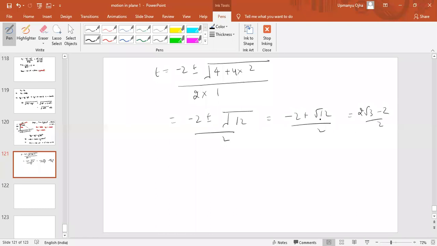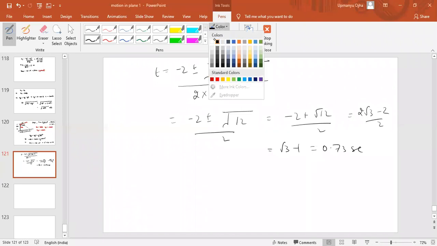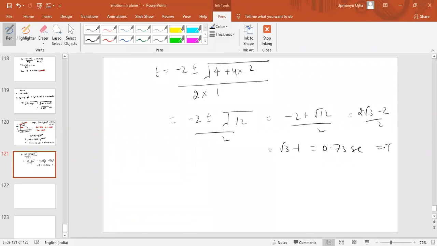2 root 3 minus 2 by 2. This is the time taken. Then range. The time taken will come as root 3 minus 1. So root 3 is how much? 1.732. So 0.73 seconds is the answer. That is the time taken. Time of flight will come as 0.73 seconds.